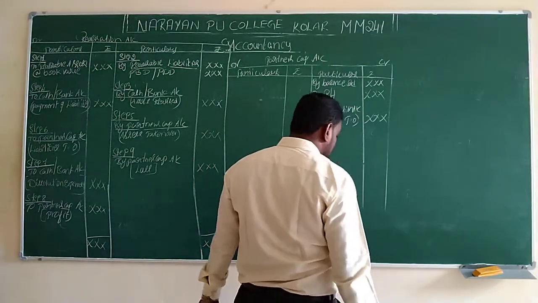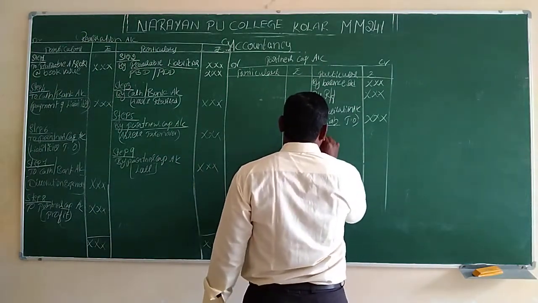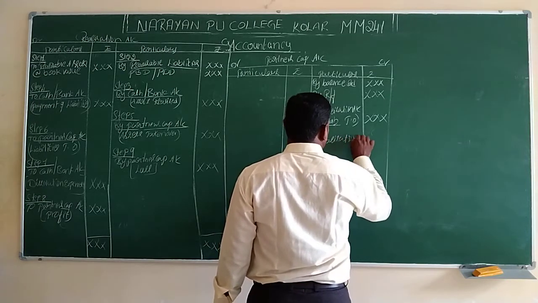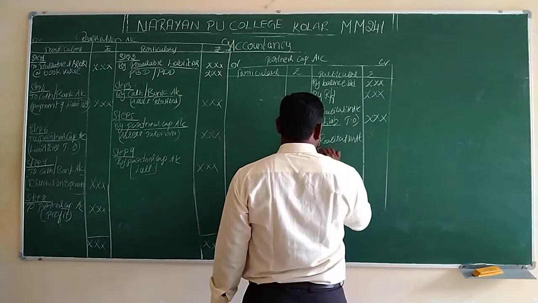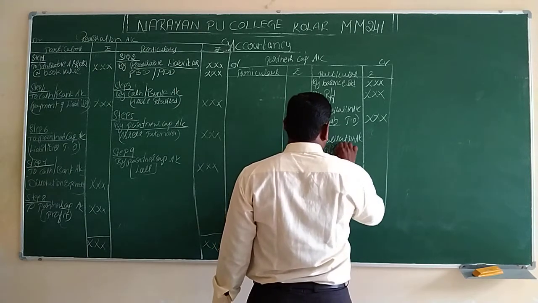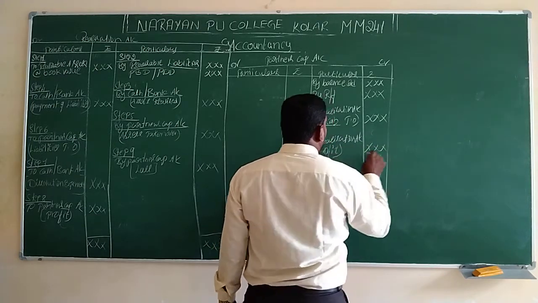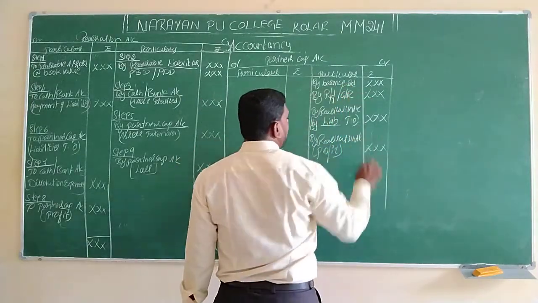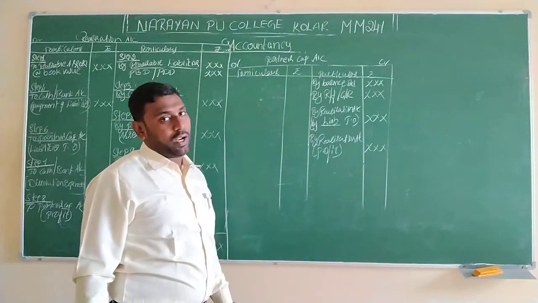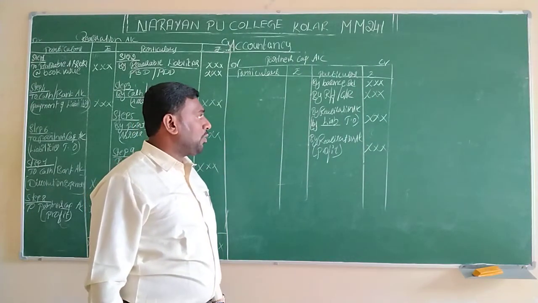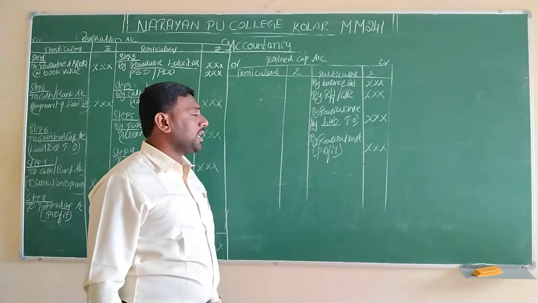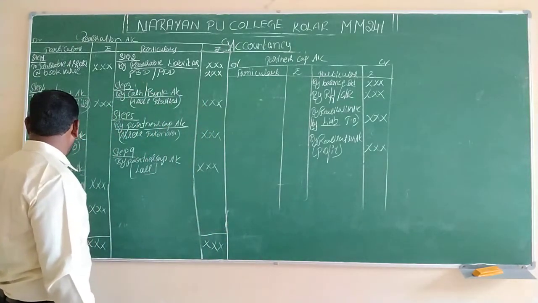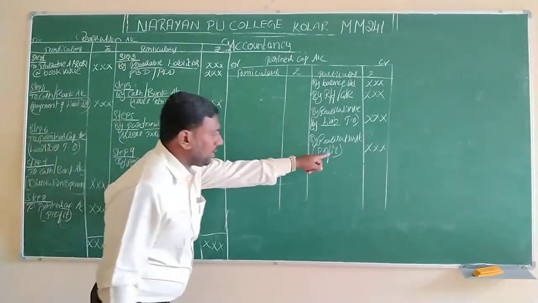And finally, again we write By realization account, and in brackets we mention profit. If we get any profit in the previous account, we write here. So whatever reserve fund or general reserve is given in the examination, we have to transfer here. By opening balance, reserve fund, realization account for liabilities: any liabilities taken over, we noted in step number 6, and that value we transfer here.